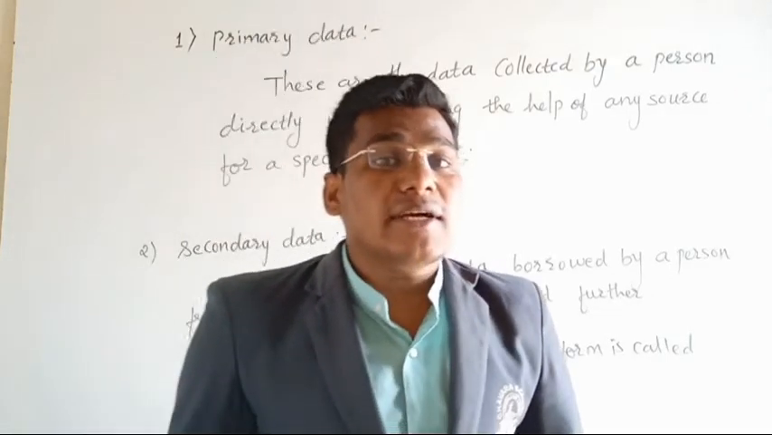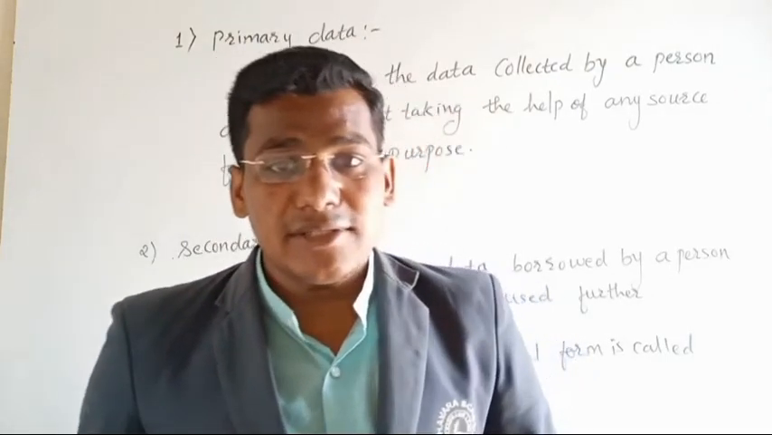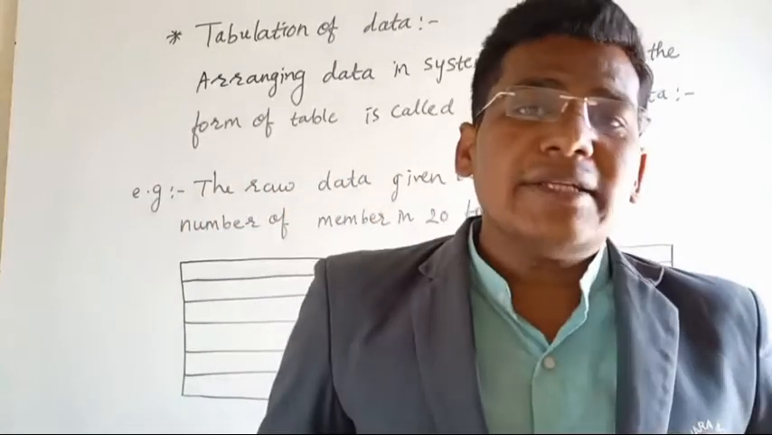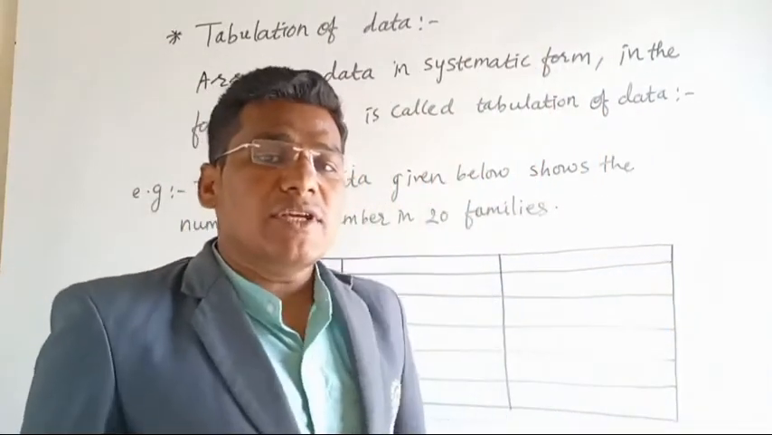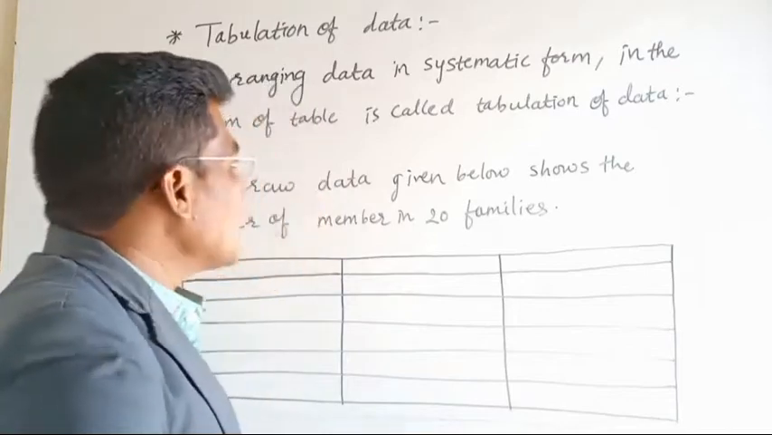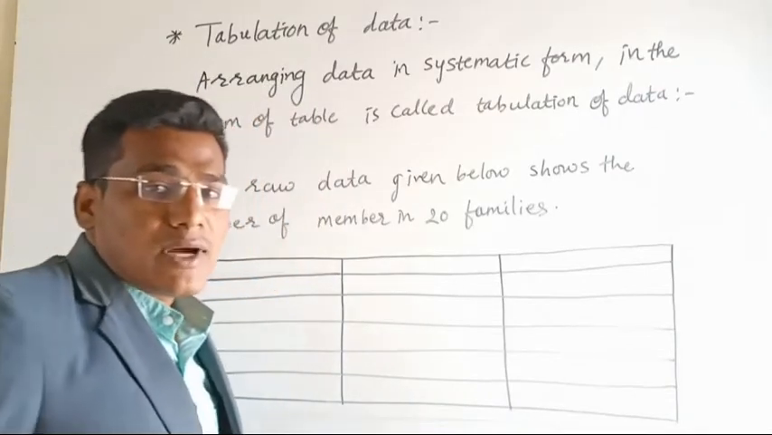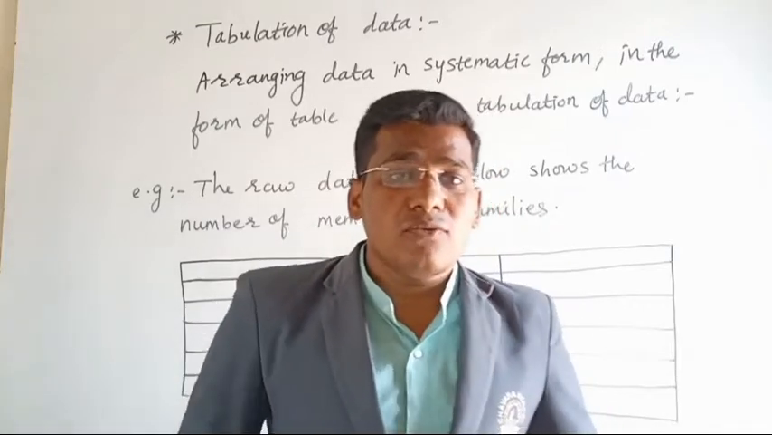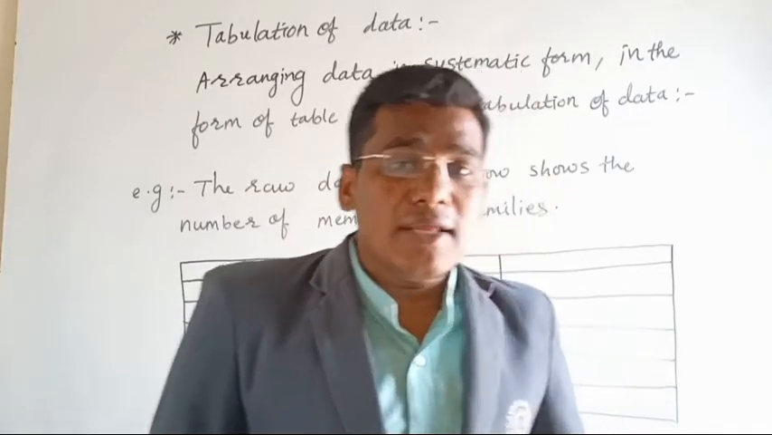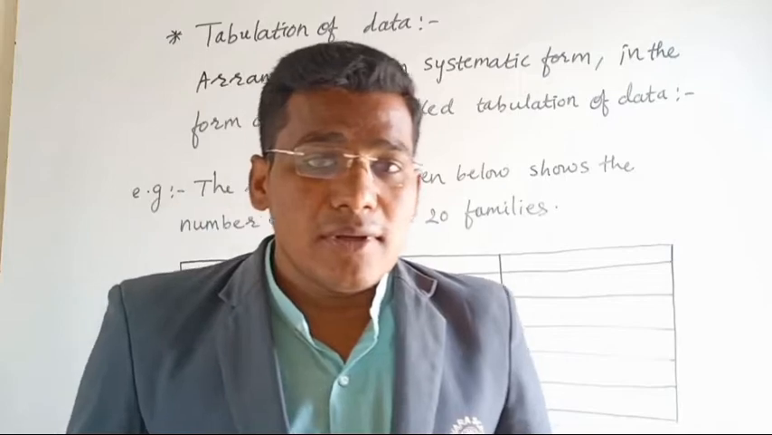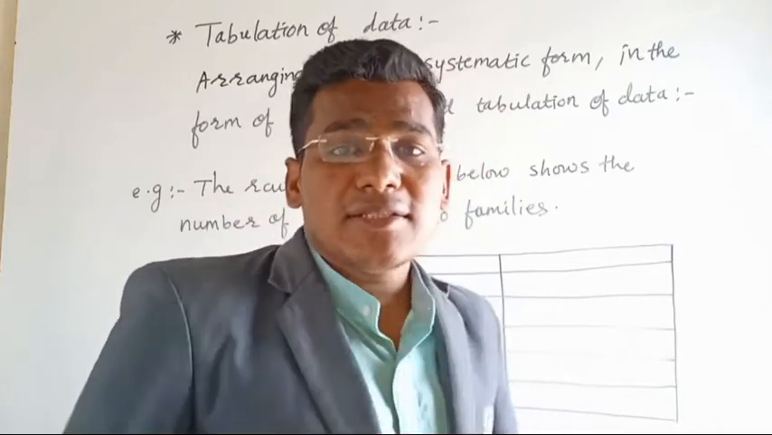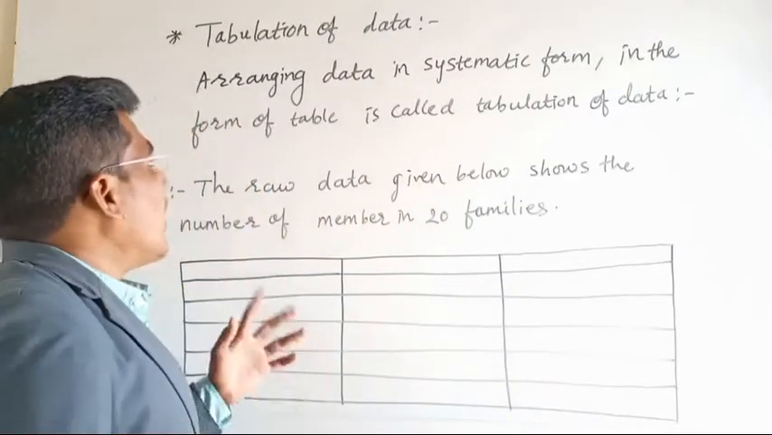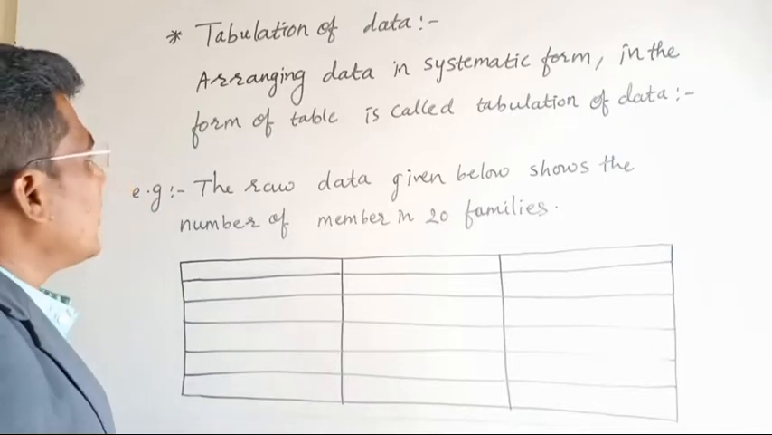Now the next topic of the lesson is tabulation of data. How to tabulate data? We will learn it. Tabulation of data means whatever observations or raw data we have, we have to arrange in a systematic form, in the form of a table. That is nothing but tabulation of data. Arranging data in a systematic